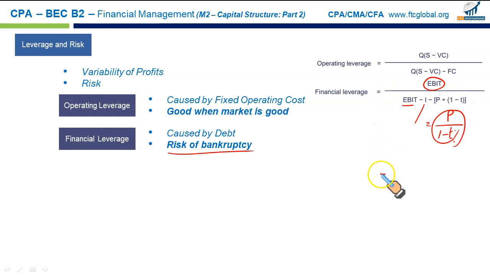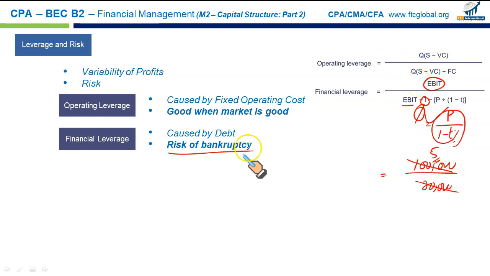So what we basically have is earning before interest and tax, let's say $100,000, but when we pay interest and the pre-tax preferred stock dividend, it falls to just $20,000. Where did that money go? It was used up to pay the interest and the preferred stock dividend, which are both fixed in nature. So the higher the number, the higher the financial leverage, just like in the case of operating leverage.